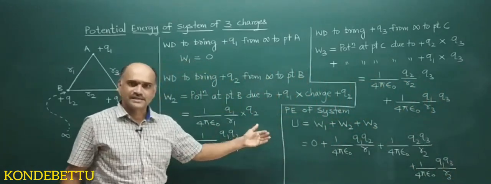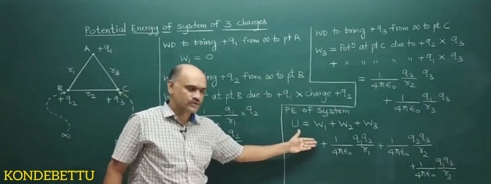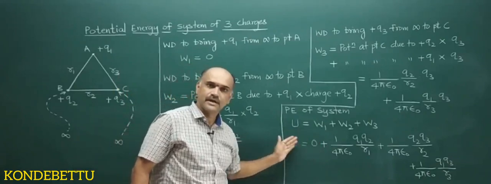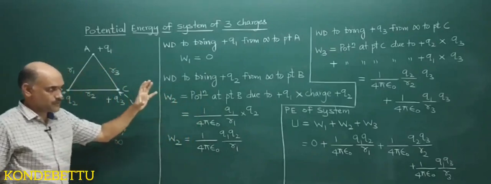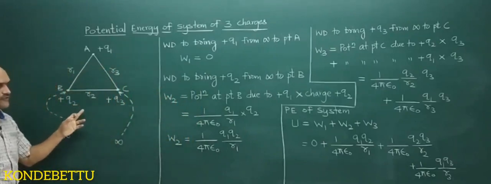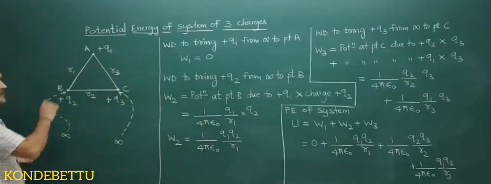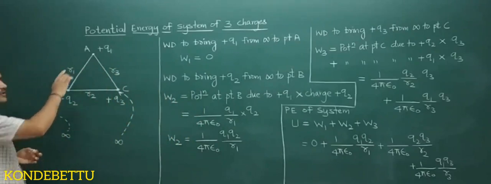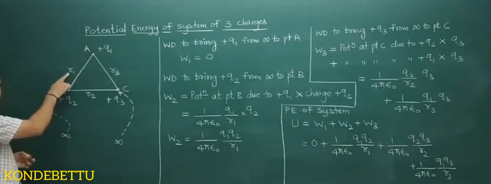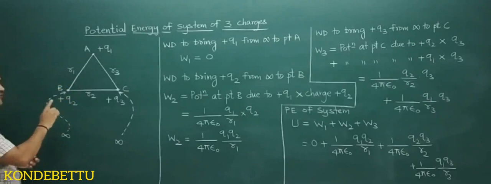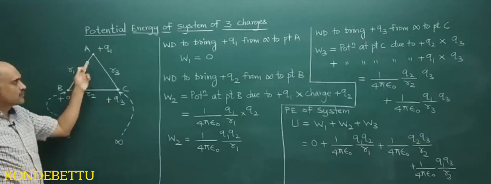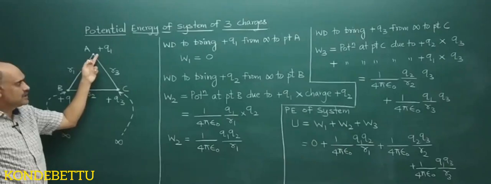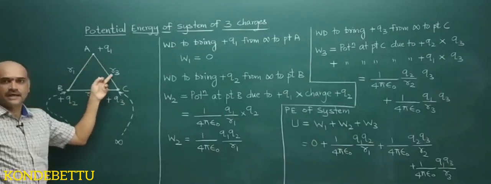Then students, last step you can note down, you don't write 0, the other three terms you write. So total potential energy of a system of 3 point charges will be 1 by 4 pi epsilon naught Q1 Q2 by R1, 1 by 4 pi epsilon naught Q2 Q3 by R2, 1 by 4 pi epsilon naught Q1 Q3 by R3.